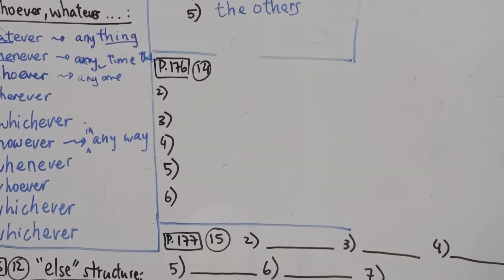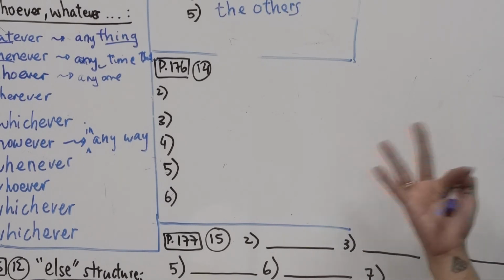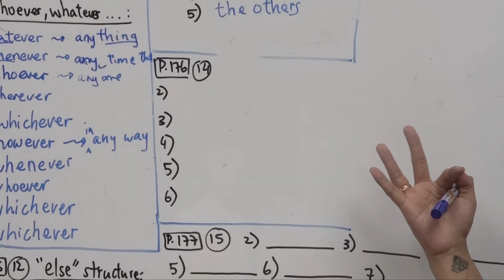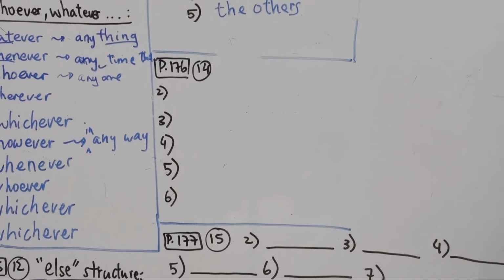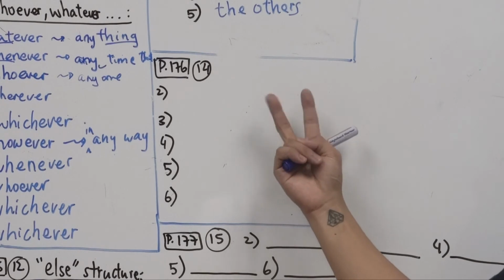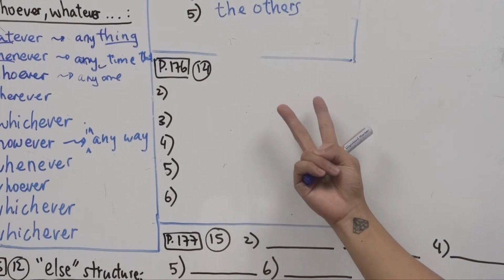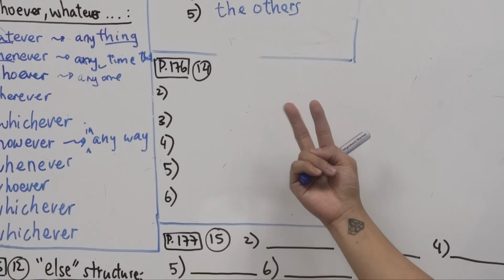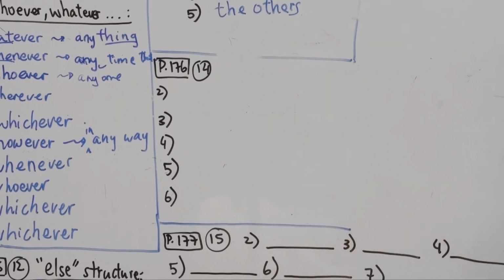All right, and then we have in other words, okay? So in other words, on the top part, is how to say it in a different way. Tom, Steve, and Paul don't like tennis. So there's 3 people that we mentioned, and all of them do not like tennis. So you can say none of them likes tennis. And then the second point, Anne is a typist. Mary is a typist too. So we have 2 people, 2 of them are typists. So both Anne and Mary are typists, or you can say both of them.